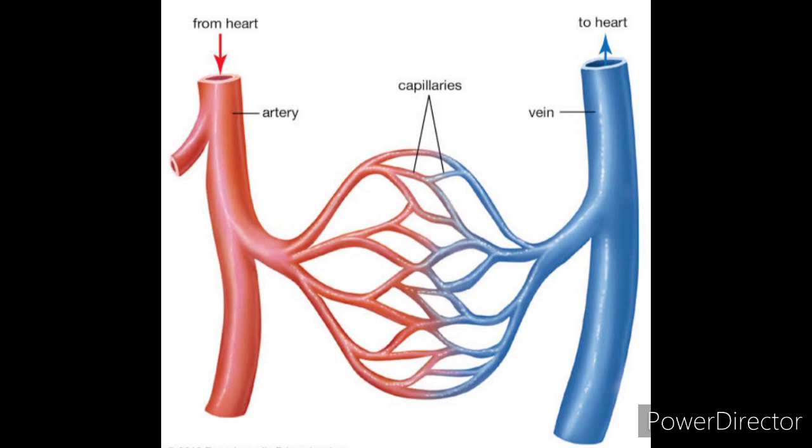So these are the three types of blood vessels: arteries, veins and capillaries. From the heart, arteries collect the oxygenated blood and transport it throughout the body, to all different parts of the body. Veins collect the deoxygenated blood from different parts of the body and give it to the heart.